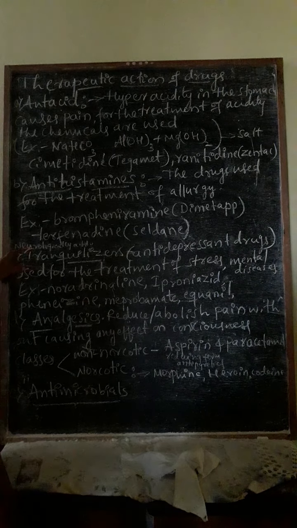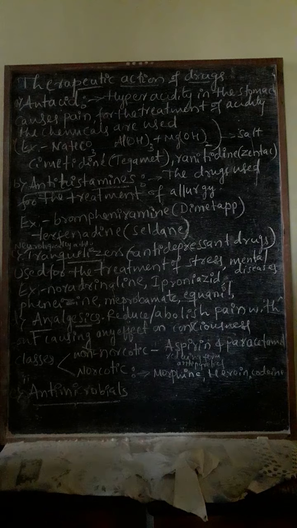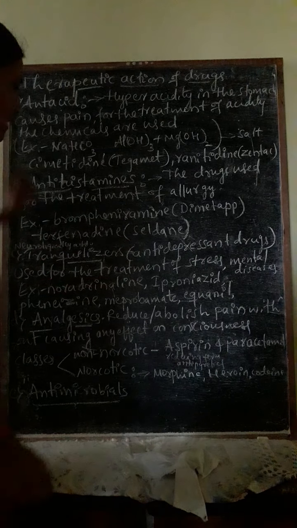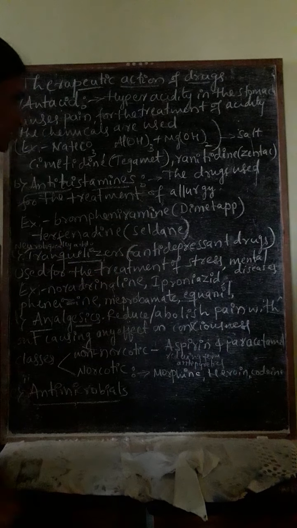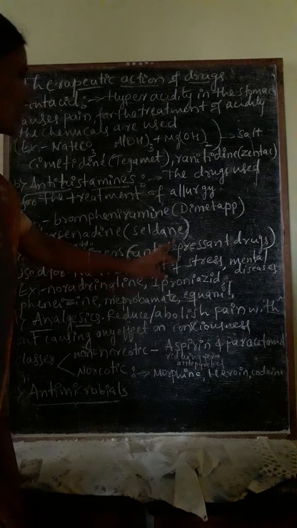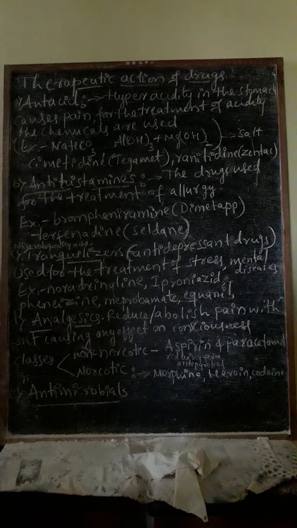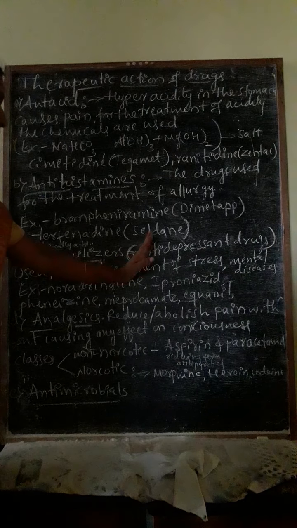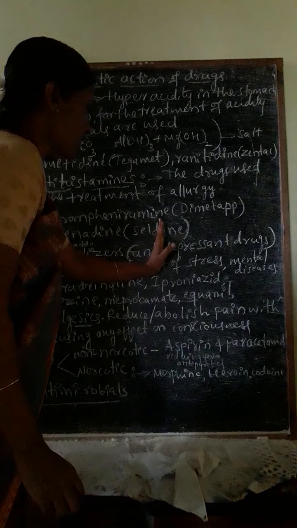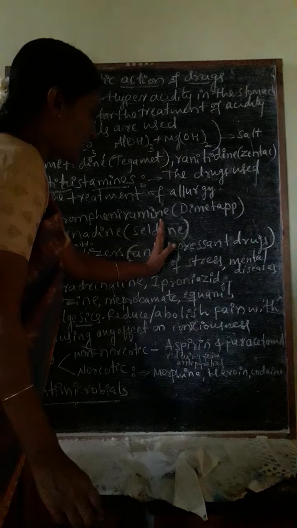Okay, next is neurologically active drugs. If there is any effect on the nervous system, the drugs that act on it, what do we call them? There are a few classes. The first class is tranquilizers, or also known as antidepressant drugs. What do you mean by the term? Already you know that depressant means some of the anxiety, or some of the mental